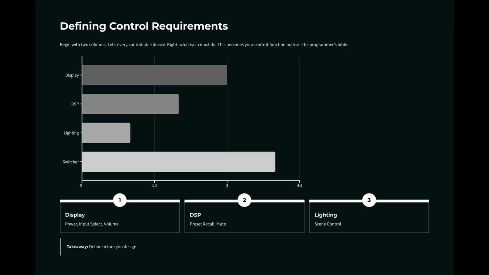And when you define control requirements as you spec a system, begin with 2 columns. Left is every controllable device, and right, what each must do. For example, display, power, input select, volume, DSP, preset recall, mute, lighting, scene control. This becomes your control function matrix, the programmer's Bible, if you will. So define clearly before you design, and design for functionality.